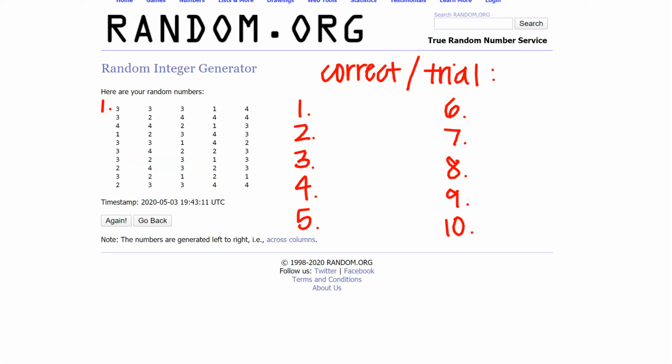In trial number 1 of the 5 multiple choice questions, I got 1 of them correct. Now that I have all my information counted up, I'm going to transfer this data onto my dot plot.